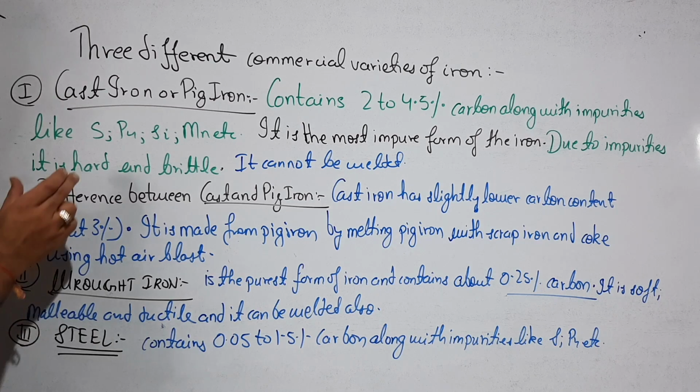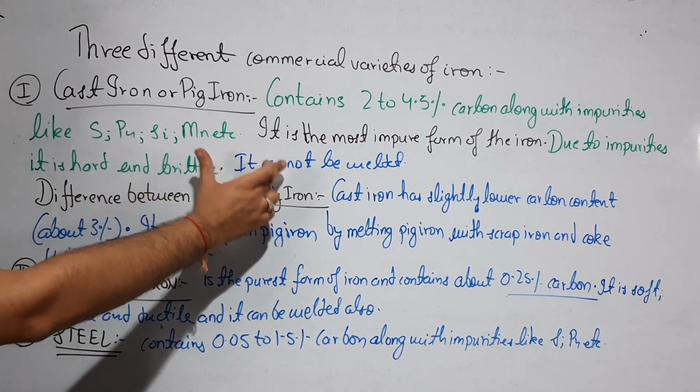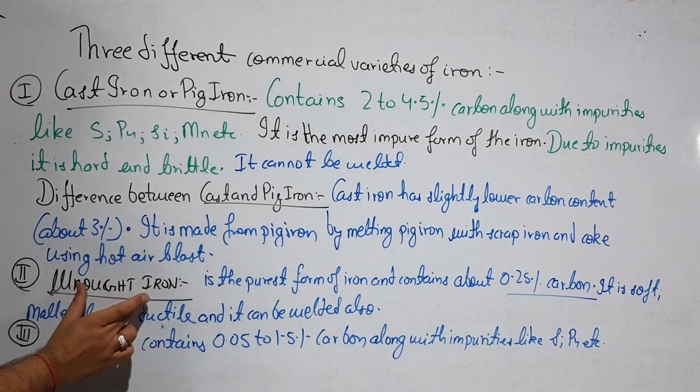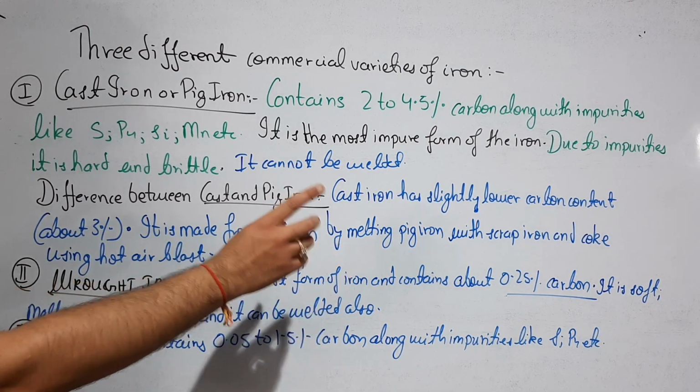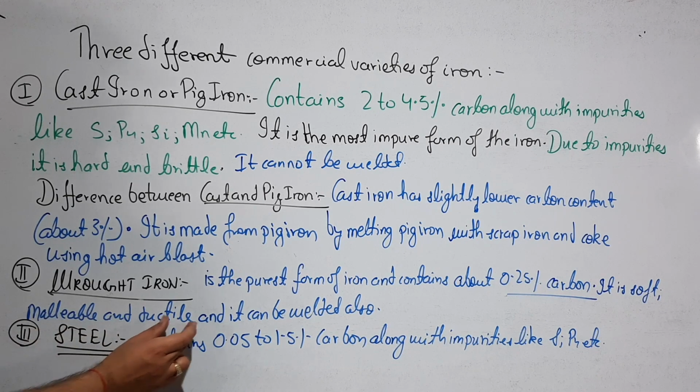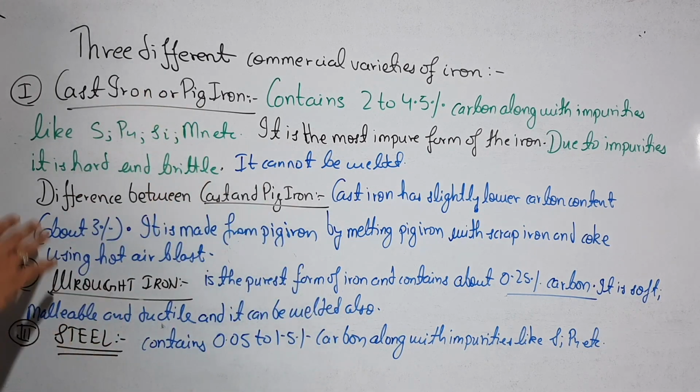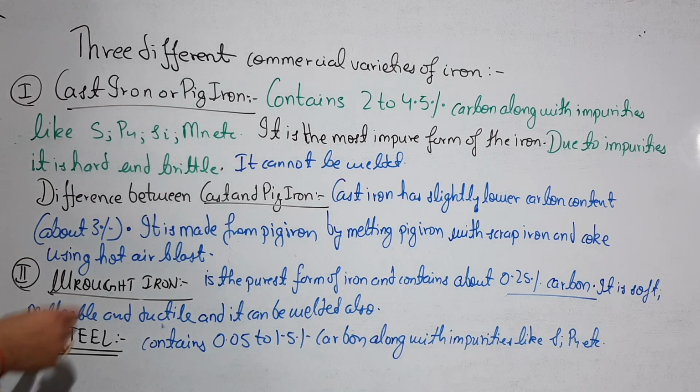Due to the impurity, it is very hard and brittle and it cannot be welded. Whereas wrought iron is the purest form, it contains 0.25% of carbon, it is soft, malleable and ductile, and it can also be welded. So the cast iron and the wrought iron are both opposite. But what is the difference between the cast iron and the pig iron?